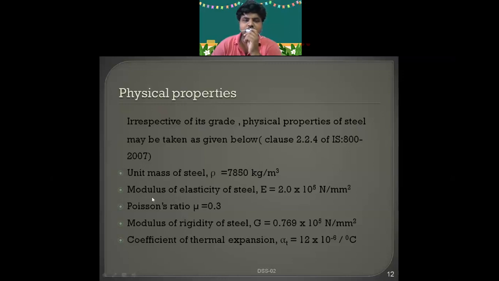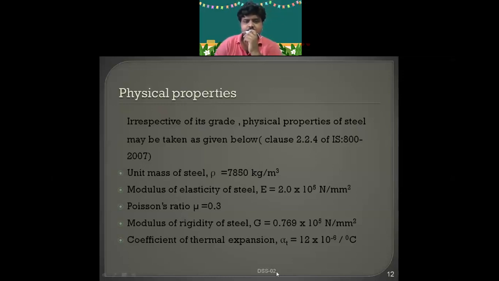And Young's modulus of elasticity of steel, irrespective of grade, it is always 2 into 10 power 5 Newton per mm square, right? Next one is Poisson's ratio, which is equal to mu. What do you mean by Poisson's ratio? It is the ratio of lateral strain to longitudinal strain. It is either denoted by mu or 1 by m, which is having a value of 0.3. Next, modulus of rigidity G, it is 0.769 into 10 power 5 Newton per mm square.